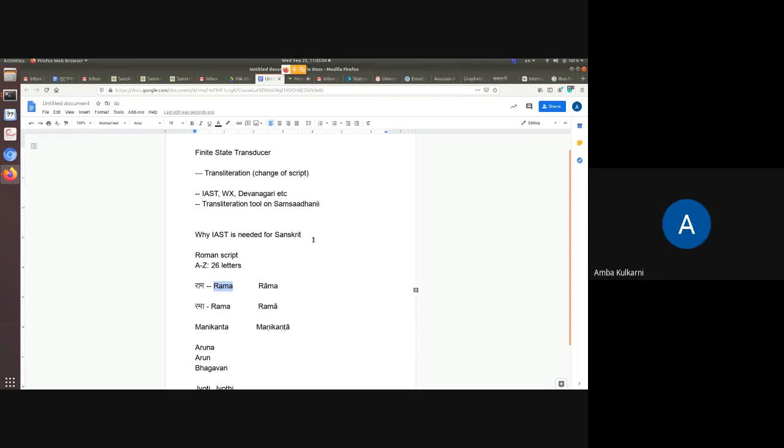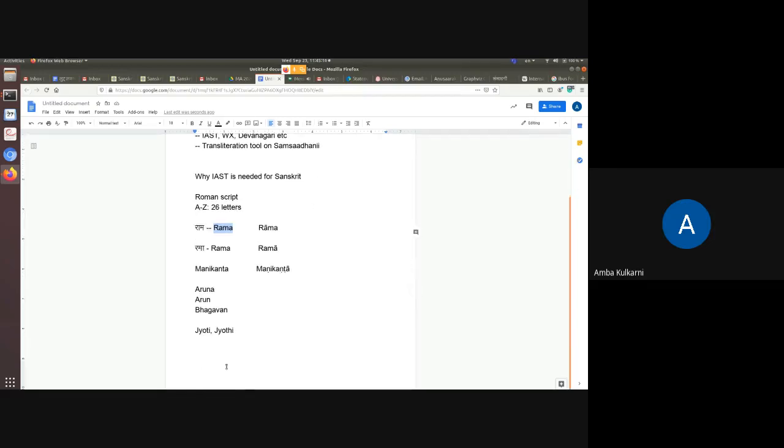It should not be difficult, because if this keyboard is provided, people can start using it. It's not that difficult, but somebody has to take the lead and do this. Anyway, for Sanskrit we are going to use this. Whenever we write Sanskrit in Roman, we need to use IAST as a standard. Okay, so this was one thing.